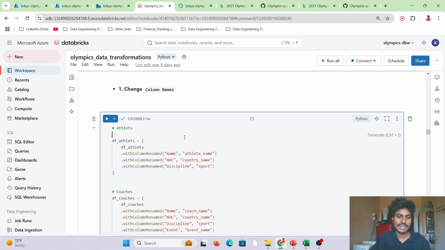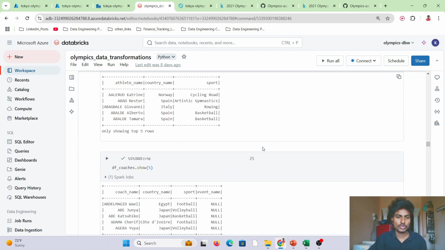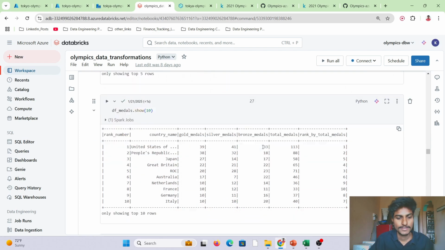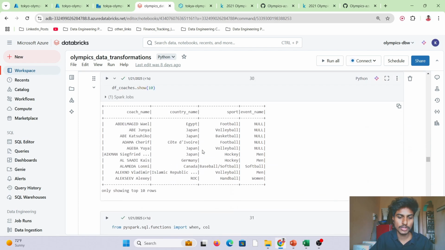After that, as my first step, I want to change the column names, because the columns that are present are not making sense. So I want to give some proper renaming, like name, athlete name, country name. All these files are provided in my GitHub so that you can check them later also. So the first step is changing the column names, then handling null values.